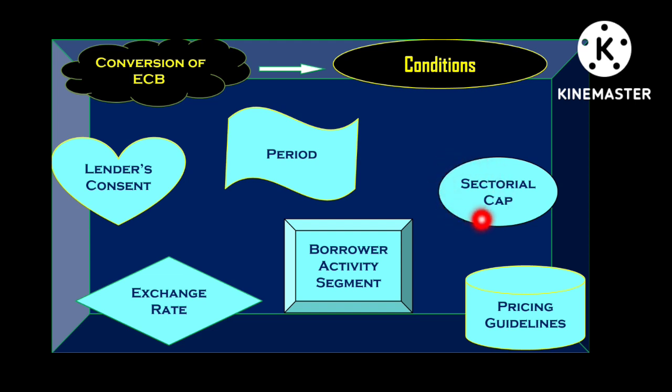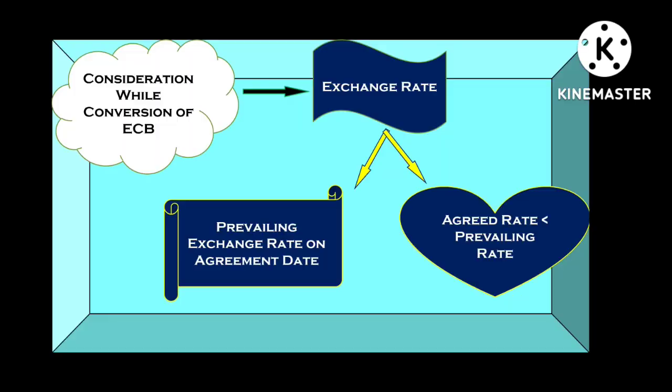These three, the sectoral cap, the pricing guideline and the exchange rate, we're going to discuss later in this video only. Now we're going to talk about the exchange rate, right? The exchange rate can be any rate that is prevailing on the date of agreement.